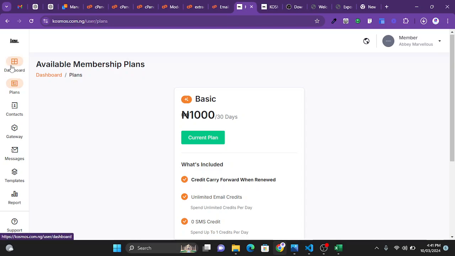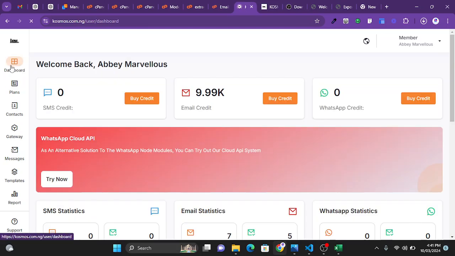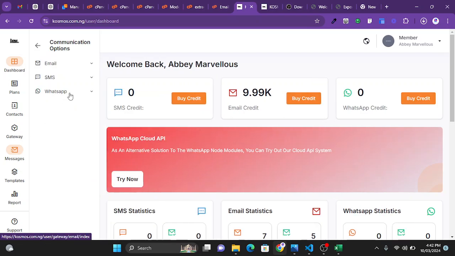So I'll go over to my dashboard and we are going to set out to send our first emails. So to send our email, I'm going to head over to the messages section. Then we have here, you can send email, you can send SMS, you can send WhatsApp. Currently we have provided the full functionality for the sending of bulk email. In the later days, we are going to be rolling out the functionality to send both SMS and WhatsApp. Currently we are focusing on the email.